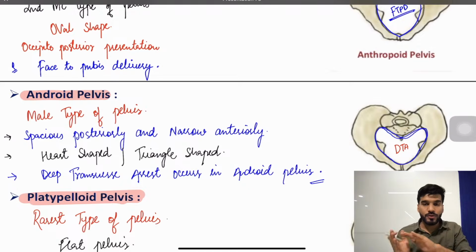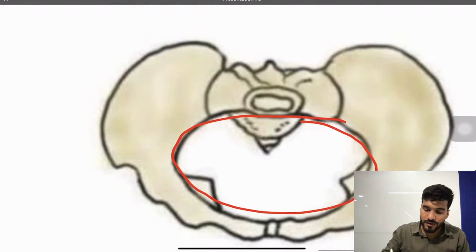From the posteriorly it is spacious, that's why partially it is rotating, but after some time it got stuck, which is called deep transverse arrest. We are managing with the help of forceps and best managed by cesarean. And last one is going to be platypelloid pelvis, which is the rarest type, having a face presentation associated. So you can write here face presentation.